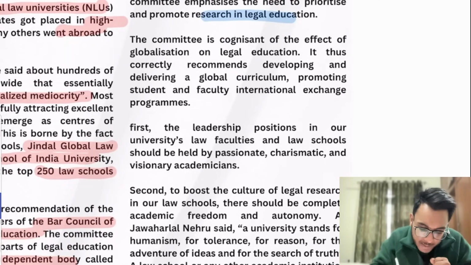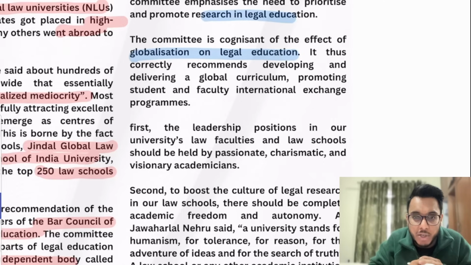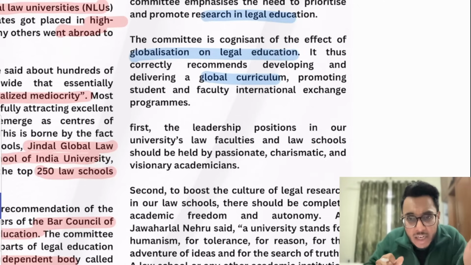Next, this committee has also suggested that globalization is going to have an impact on legal education. So today we need a global curriculum. Now you see this thing, that international law has become more and more relevant.